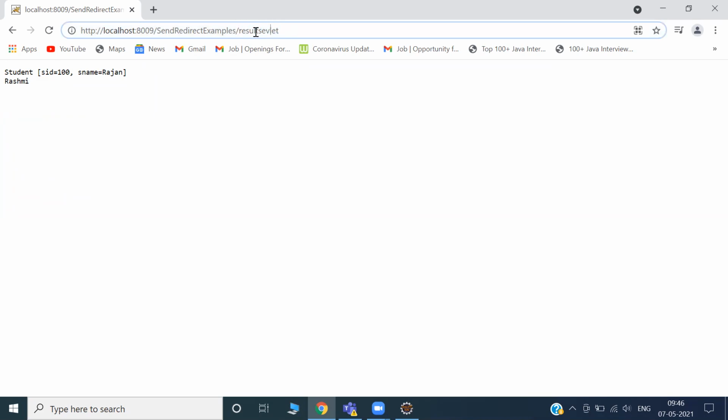You can find the result servlet as another name, but previously it was the default page, index.html. The moment I'm inserting some data, it is sending to another page. Definitely another page, but this address is getting changed, which did not happen at the time of request dispatcher. Can you see in the request dispatcher?